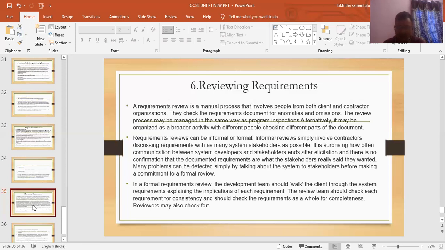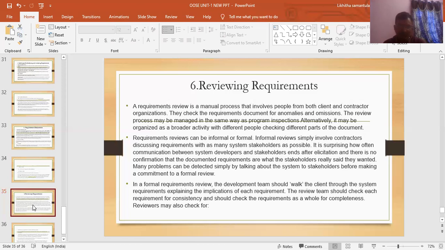It is surprising how often communication between system developers and stakeholders breaks down after initiation, and there is no confirmation that the documented requirements are what the stakeholders really said they wanted. Many problems can be detected simply by talking about the system to stakeholders before making a commitment to a formal review.